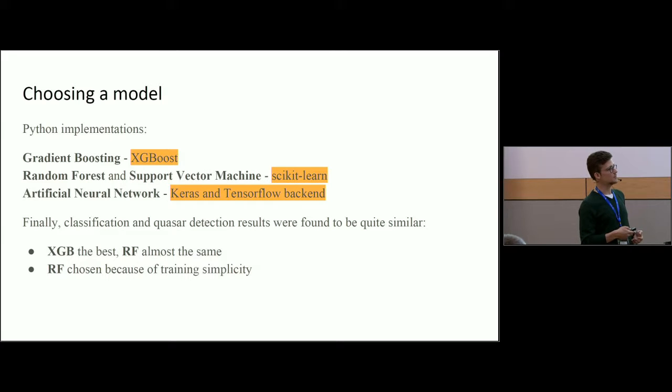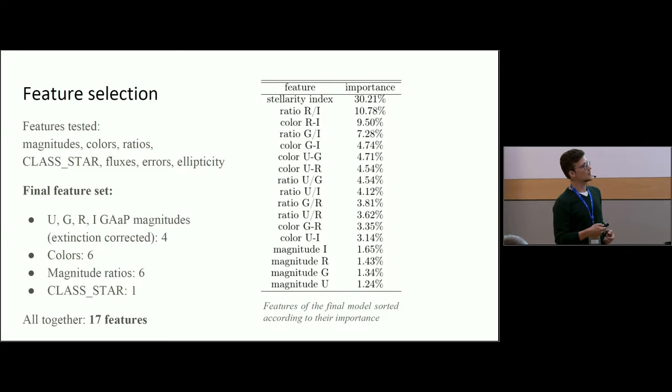So we get the best results with XGB, but after several hours of tuning the parameters, and random forest provides almost the same results. So we usually run random forest, and then in the end we can spend some more hours to tune the XGB. But the random forest is our base model.